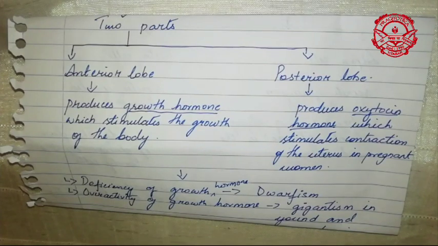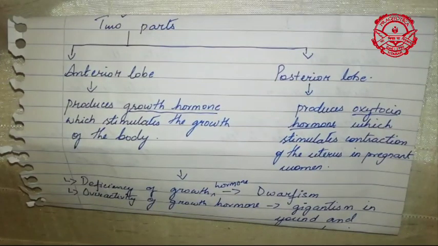It especially happens in children. A child will not be able to grow properly and will remain short, because when there is a deficiency of growth hormone, your body cannot grow to the height which is required.